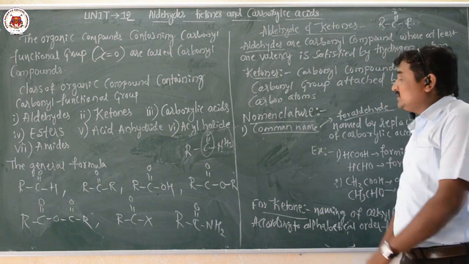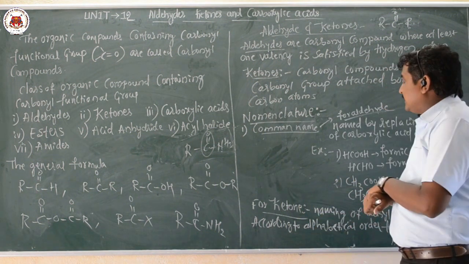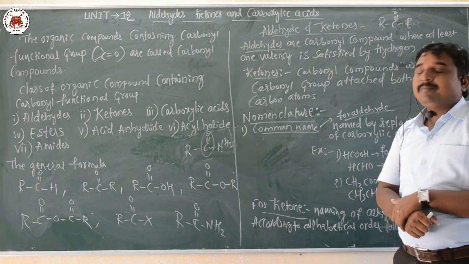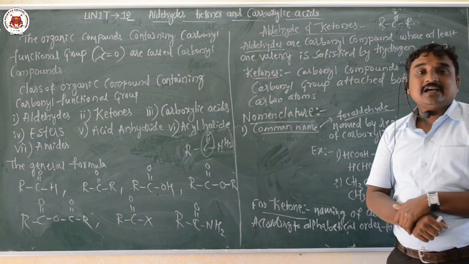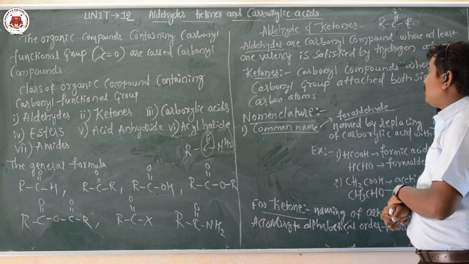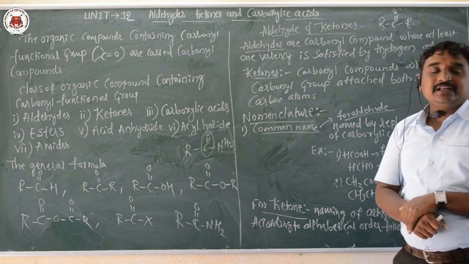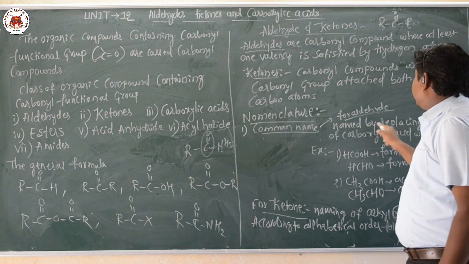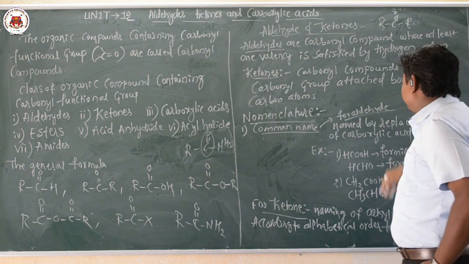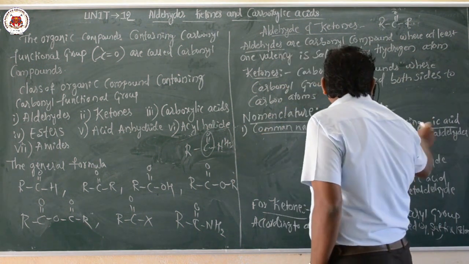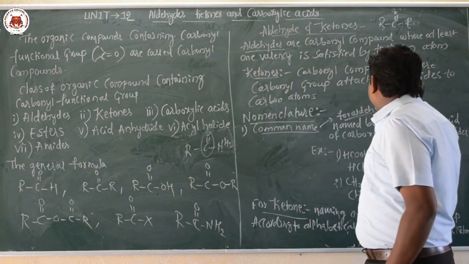Now let us move on to the nomenclature. There are two types of nomenclature. One is the common name, another one is the IUPAC system, International Union of Pure and Applied Chemistry. So now the common names. Here they are given for aldehydes. Aldehydes are named by replacing the ic acid of the carboxylic acid.